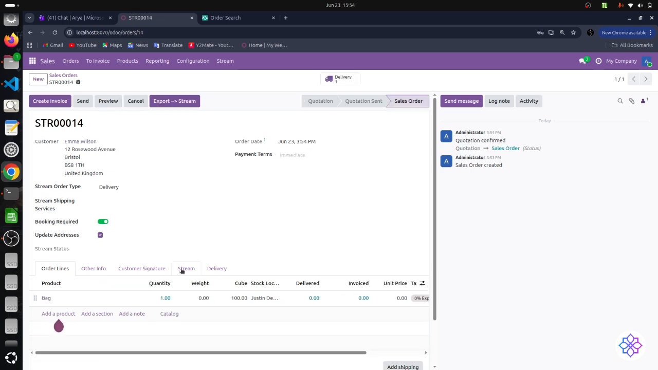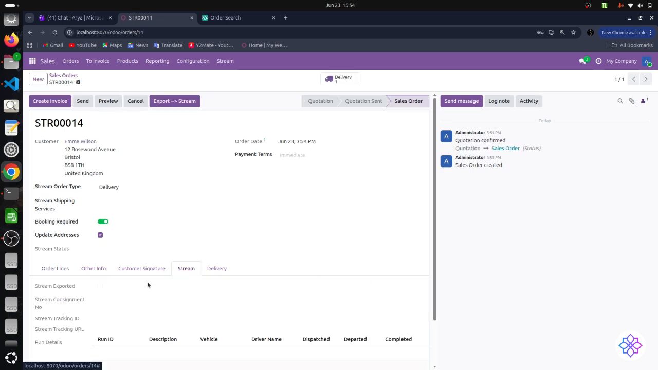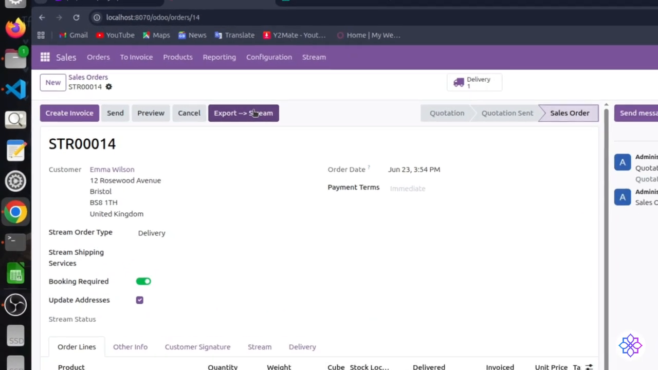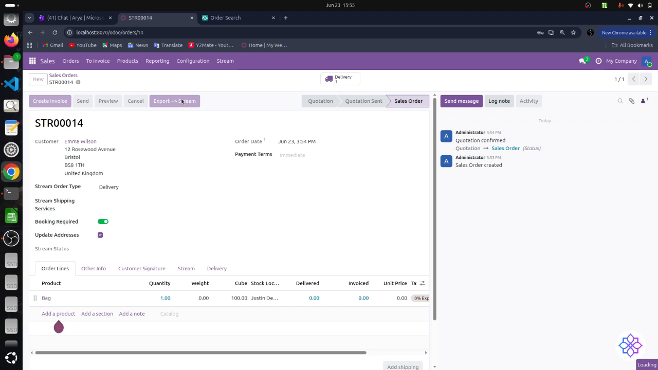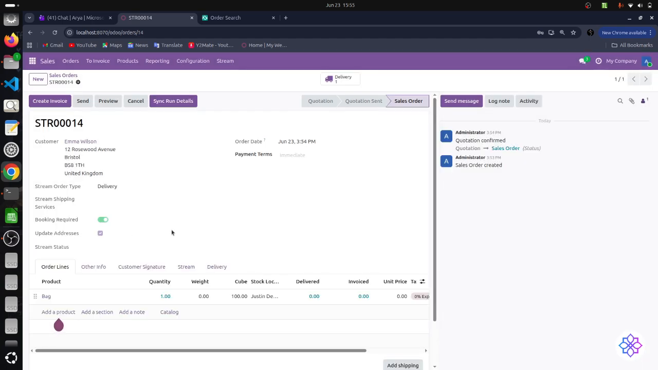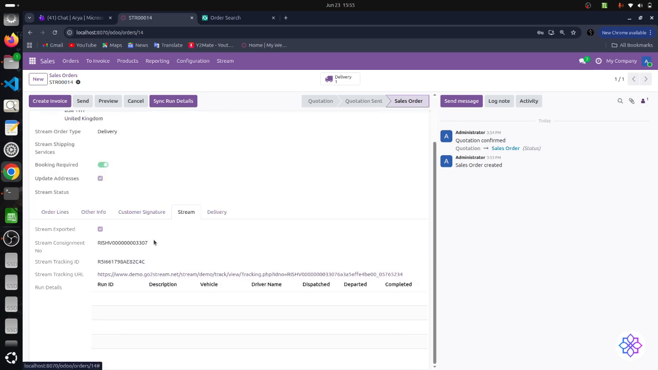Select the Stream delivery method and confirm the order. And here you have the Stream section. Here you do not have any values right now because the order hasn't been exported to Stream yet. Now, after confirming the order, we can export the order to Stream by clicking on this button. You can see the notification that your export was successfully completed.